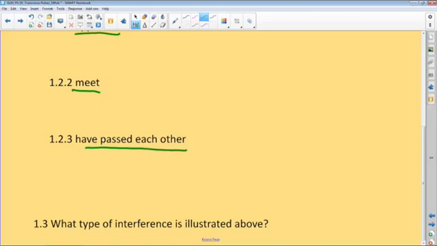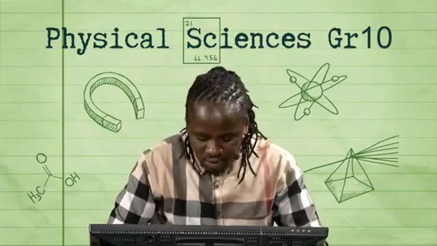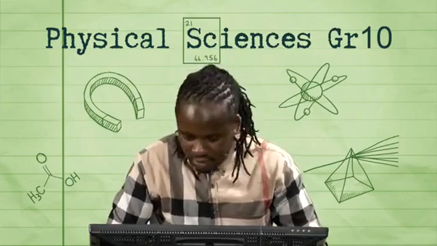So it's when they approach, meet, and when they've passed each other. Then the last question, we have to state the type of interference. Okay, I'll give you 3 minutes to do that. All the best, guys. Let's get on to it.